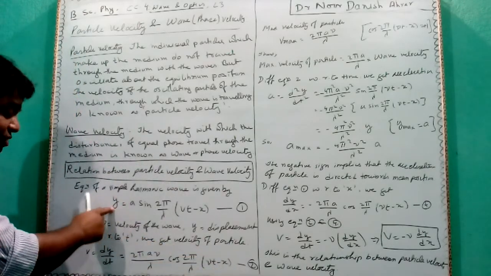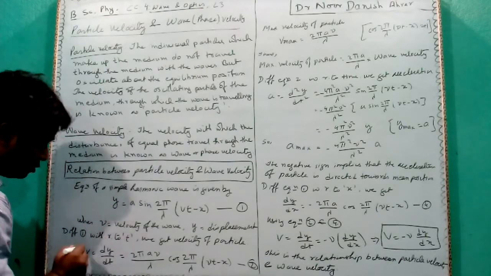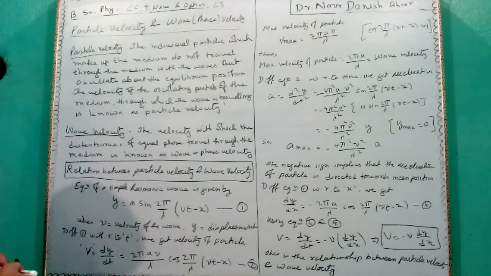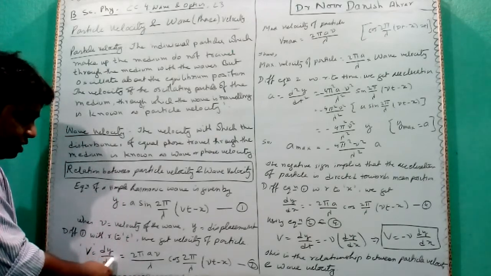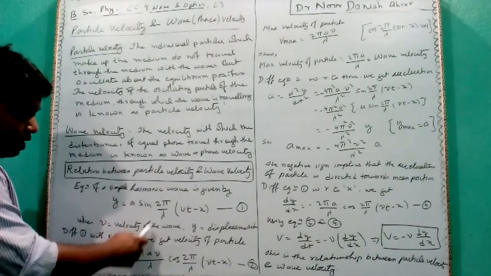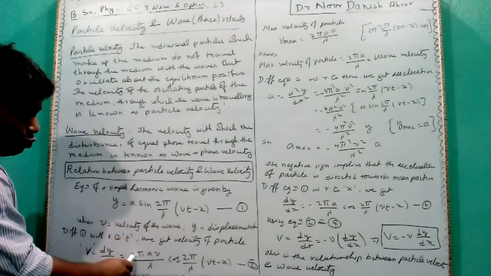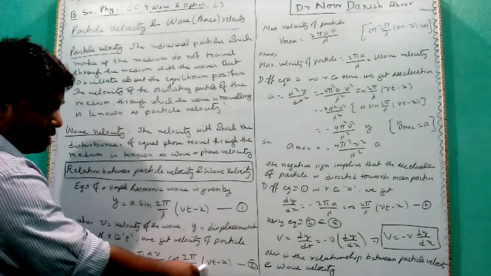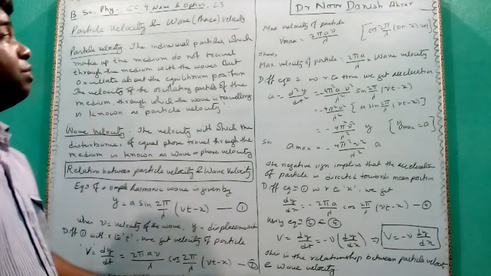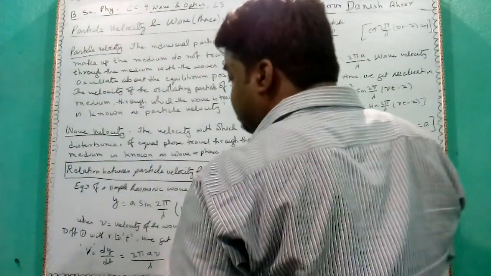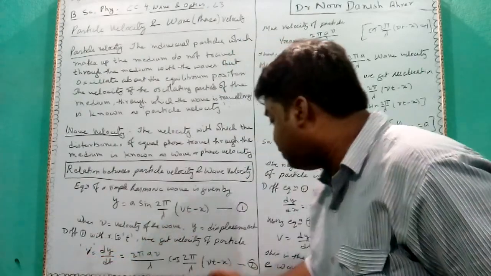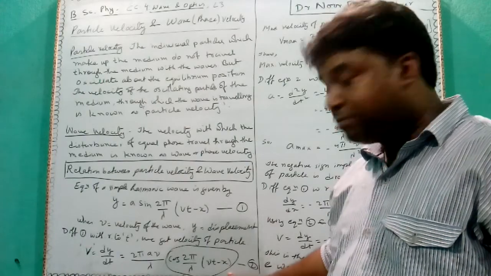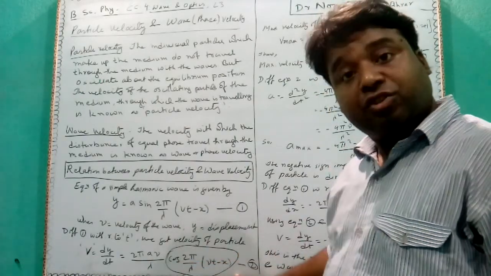If you differentiate this with respect to time, you get the velocity of the particle, which we represent with a capital V. V = dy/dt, which will be equal to (2πav/λ) cos (2π/λ)(vt − x). Now, what will be the maximum value of the particle velocity? It will be when the cosine is maximum, and the maximum value of cos θ is +1.